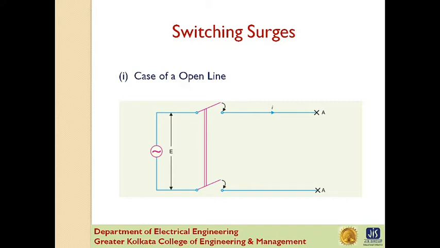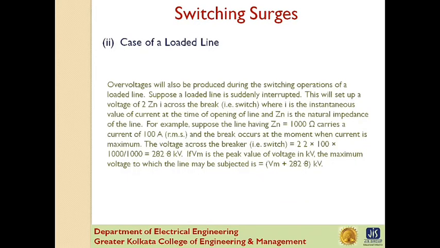Similarly, if an unloaded line is switched off, the line will attain a voltage of 2 root 2 E for a moment, before settling down to the normal value. This is the case of a loaded line.